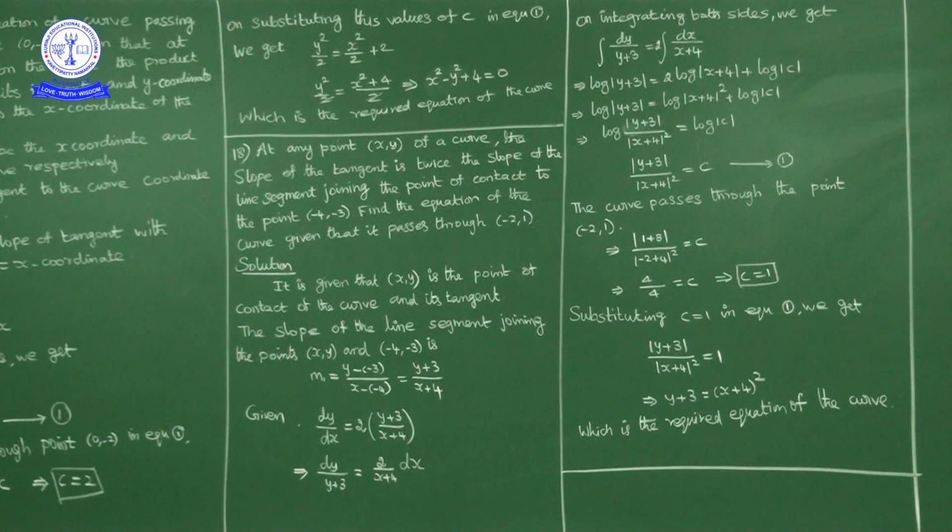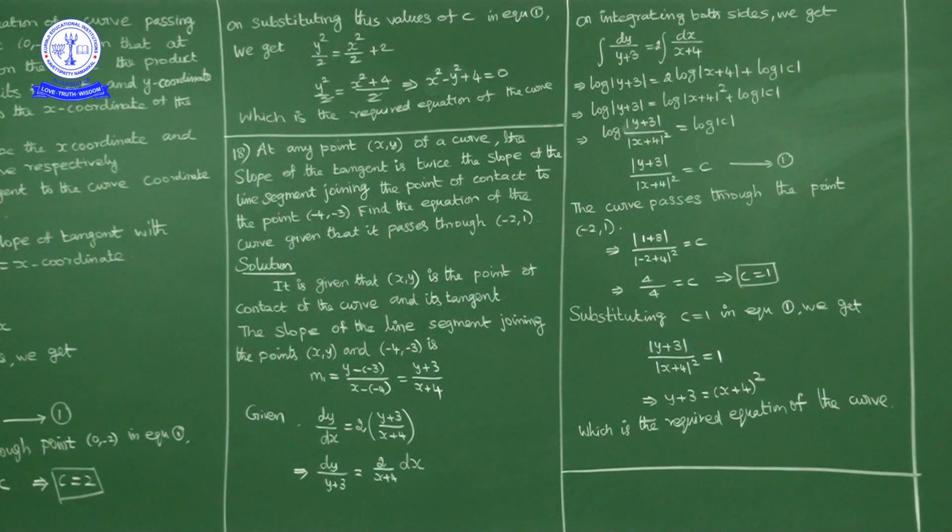Given that at any point x comma y of the curve, the slope of the tangent is twice the slope of the line segment joining the point of contact to minus 4 comma minus 3. Find the equation of the curve given that it passes through minus 2 comma 1. Okay, what is given here? x comma y is the point of contact of the curve and its tangent, and the line segment joins the point x comma y and minus 4 comma minus 3.